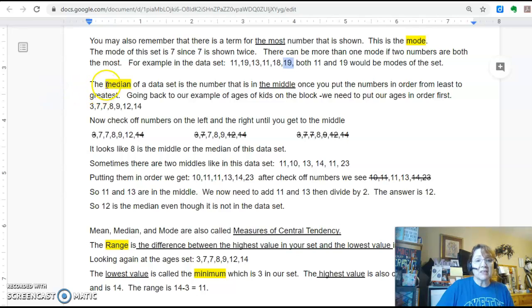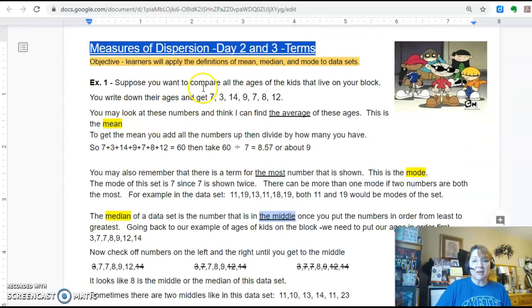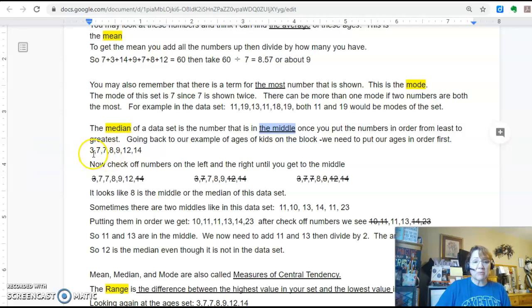So I look down at median, and median is the middle. Again, I'm giving you a word that describes what it is. So how do you find the middle? Well, the first thing you have to do is put everything in order. So if we go back up to our ages of kids in our neighborhood and we put them in order, it would be 3, 7, 7, 8, 9, 12, and 14. Then I would start to kind of cross off the outer ones. Then I'd cross off one more, as you can see, and I keep on crossing off until I actually get to the middle. So here I see that 8 is the middle. So 8 is the median or the middle of that data set.